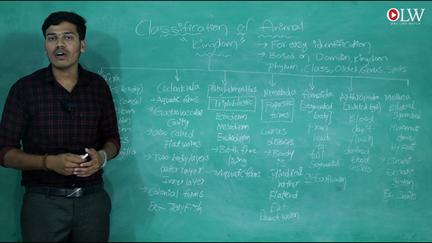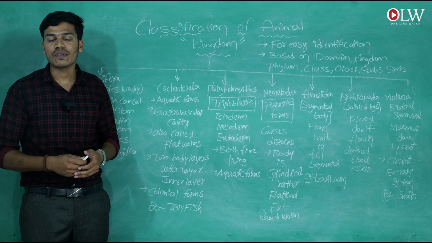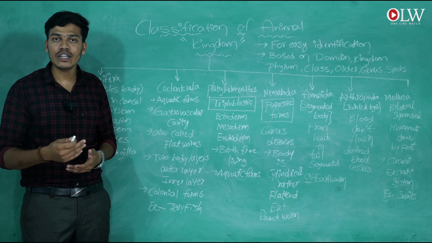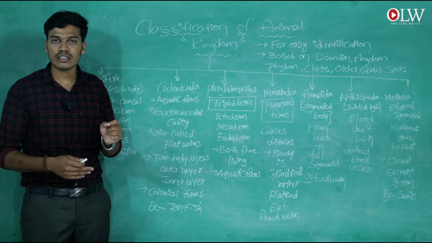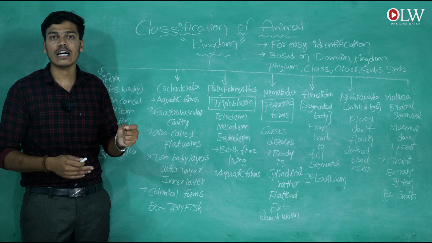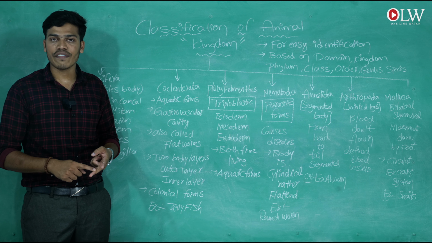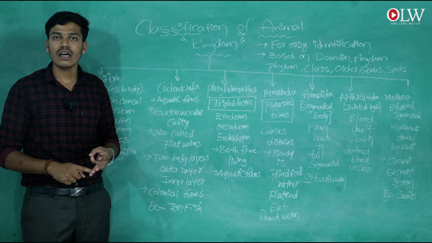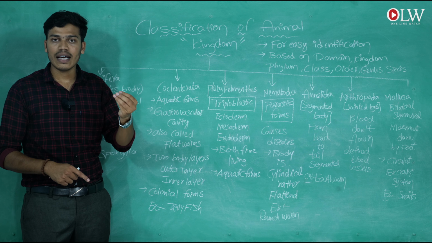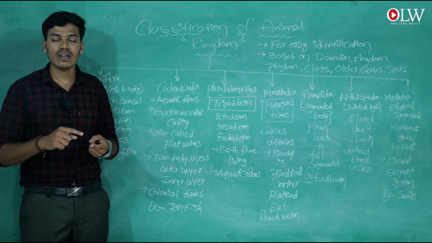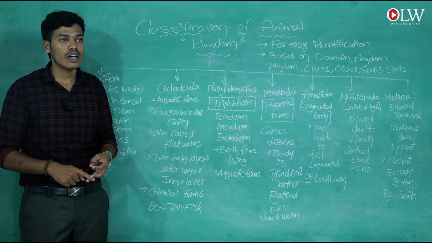The chordates are again subdivided into three types. The first subdivision in the chordata is the urochordata, the second one is the cephalochordata, and the third one is the vertebrata. So the chordata are subdivided into three types: urochordata, cephalochordata, and vertebrata.